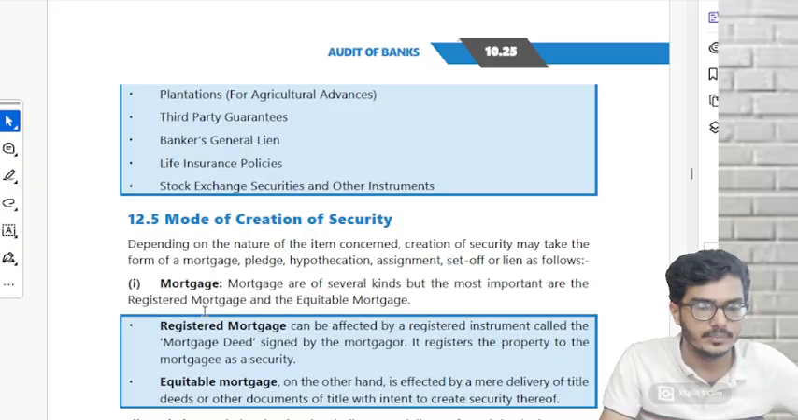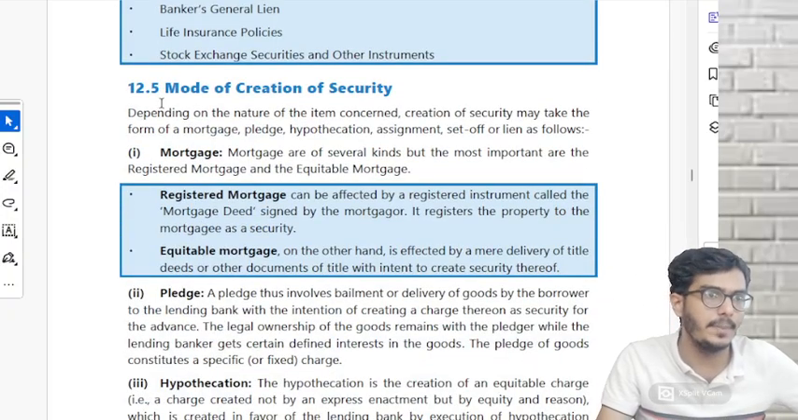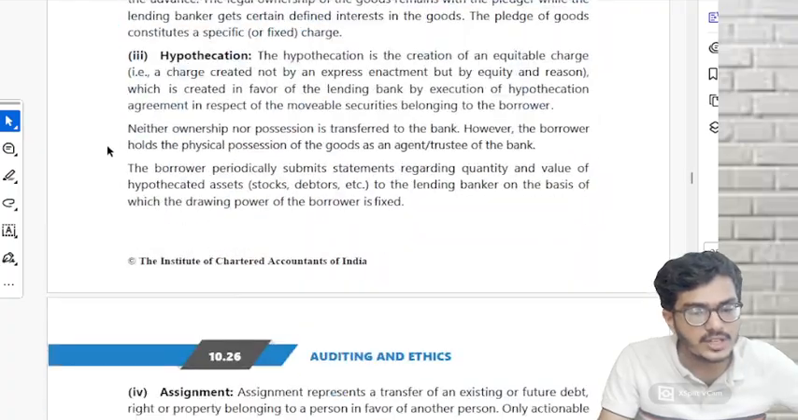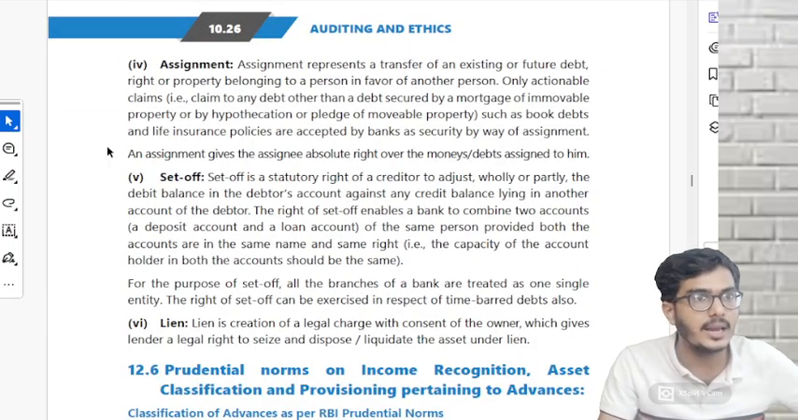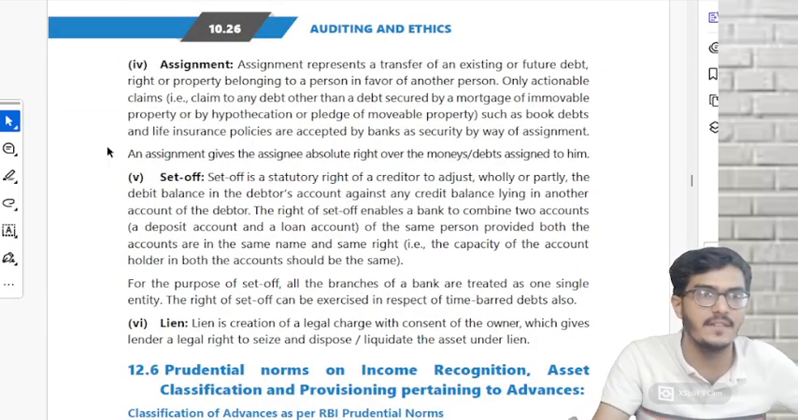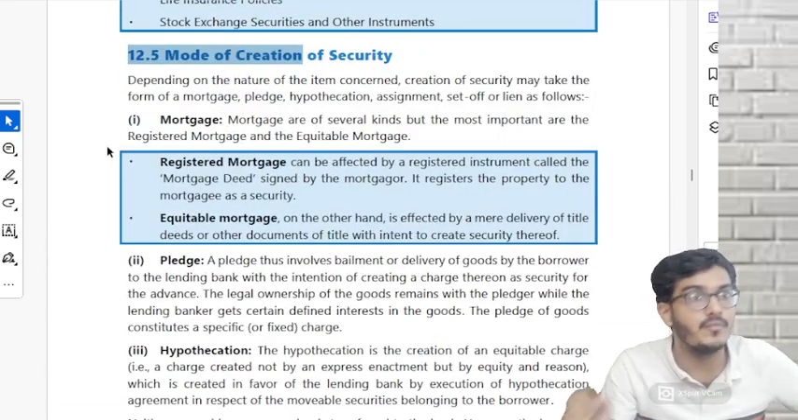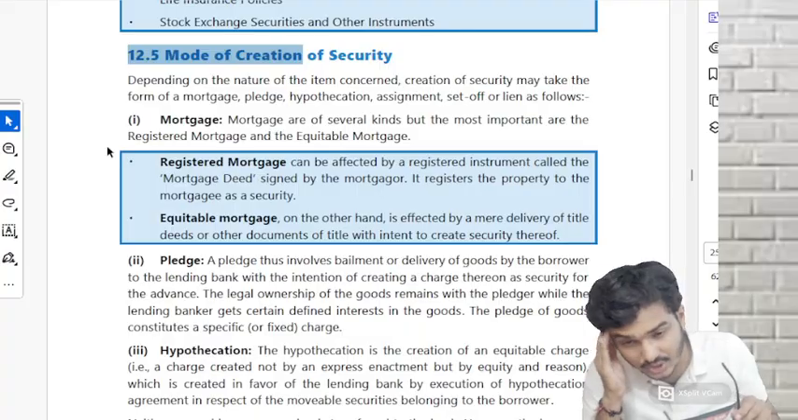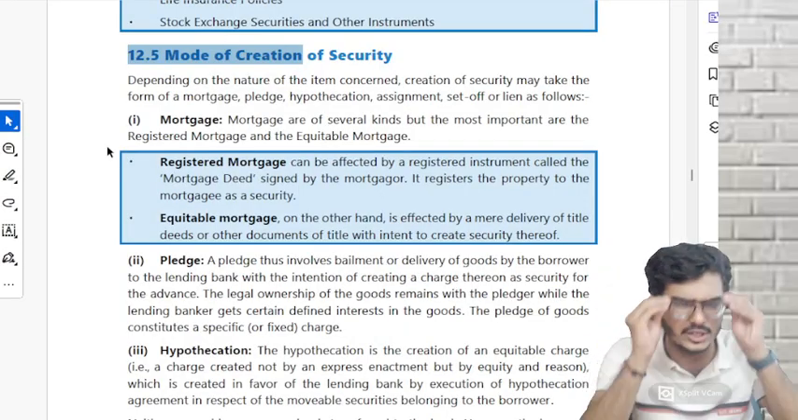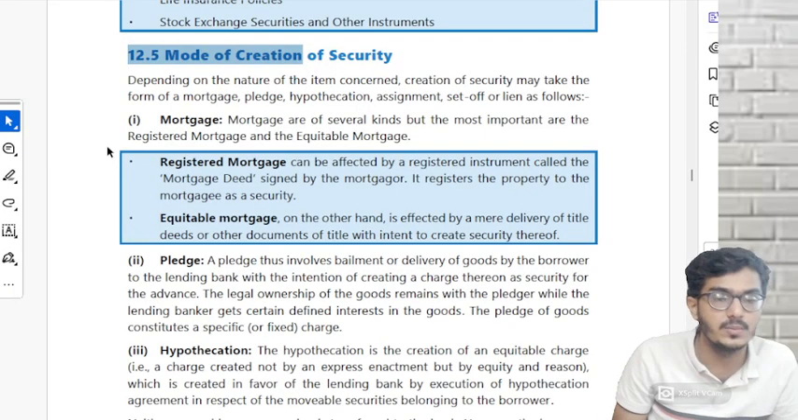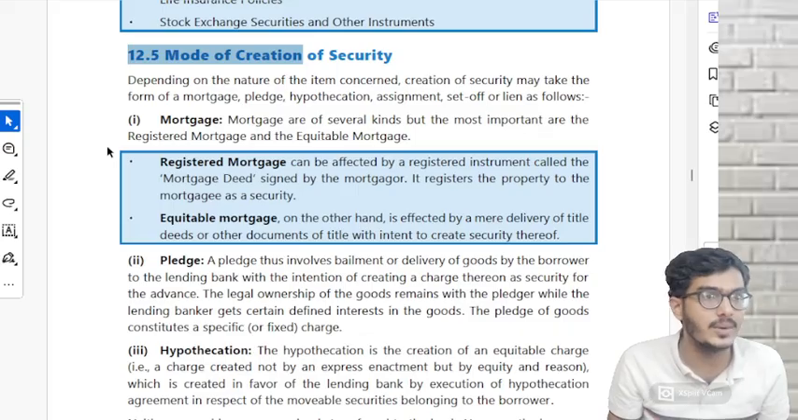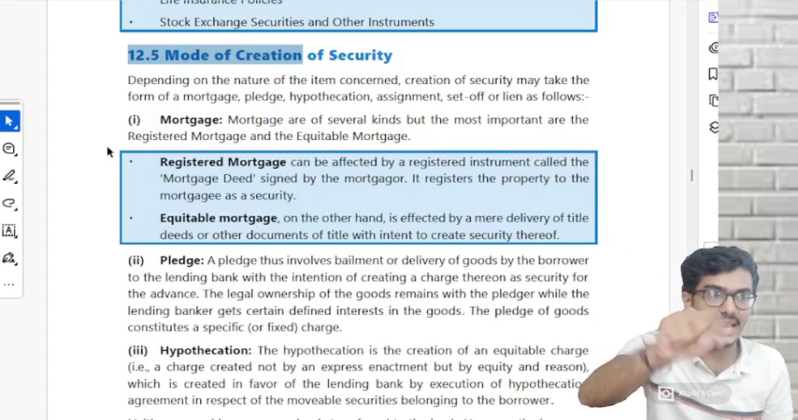Any doubts? Most important part of this chapter: mode of creation of security. Each of these 5 points is important for MCQs, case-based questions, everything. What are the types of mode of creating a security? Whenever we give a security, what different kinds of security do they create? First one is mortgage. What is a mortgage? There are two types of mortgages: one is registered mortgage, one is equitable mortgage. They ask a lot in MCQs, which is this, registered or equitable?